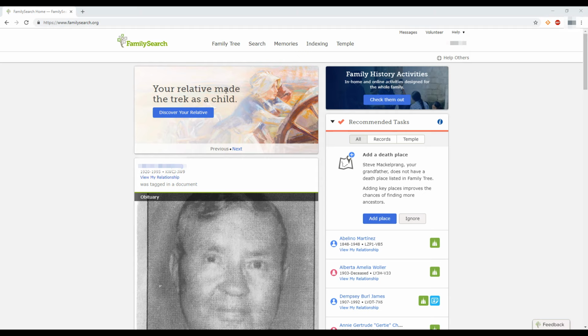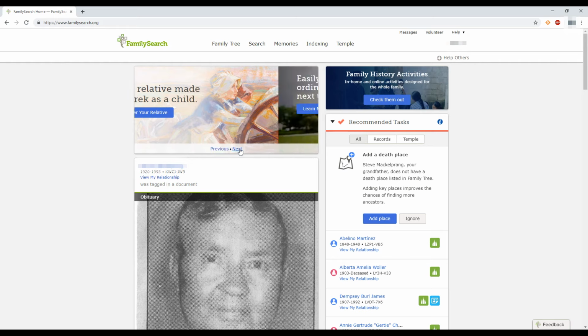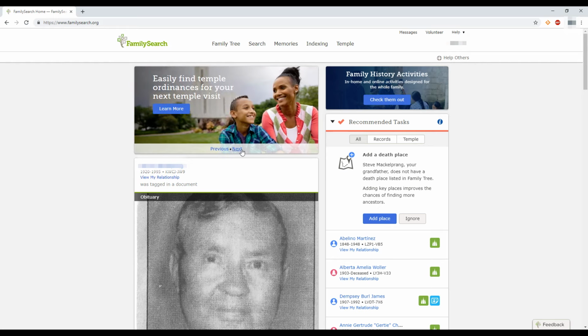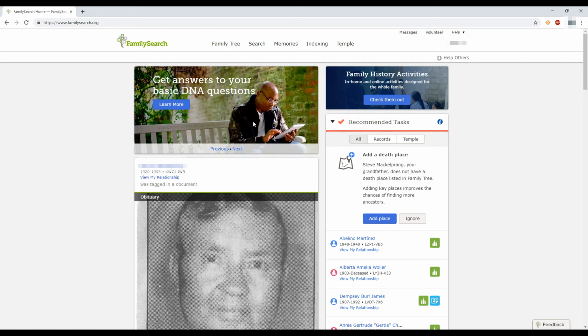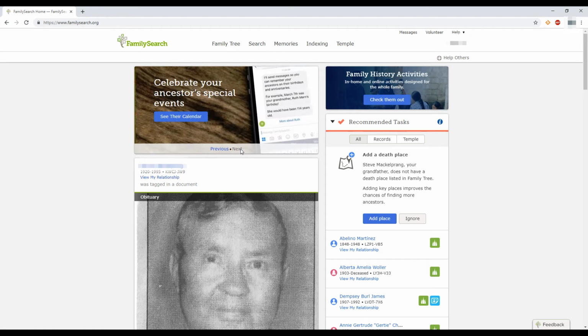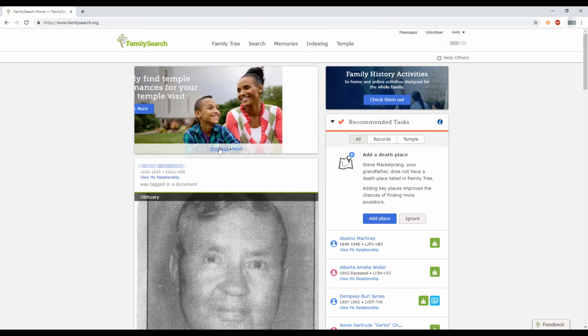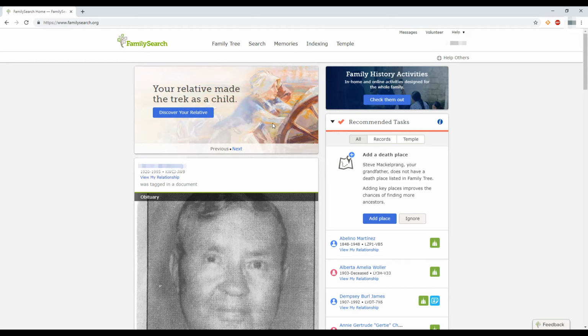Right now it has your relatives made the trek as a child, which is what we're going to pay attention to. But if you hit next, it will be like here's temple ordinances or get free accounts on other websites. Get your DNA questions answered here. Celebrate your ancestors' special events. Generally what you see right here in this little block changes throughout the year and is constantly changing. So I always go through and see all the slides every time I come into FamilySearch to see what's new, or whatever activities they have going on for the moment.